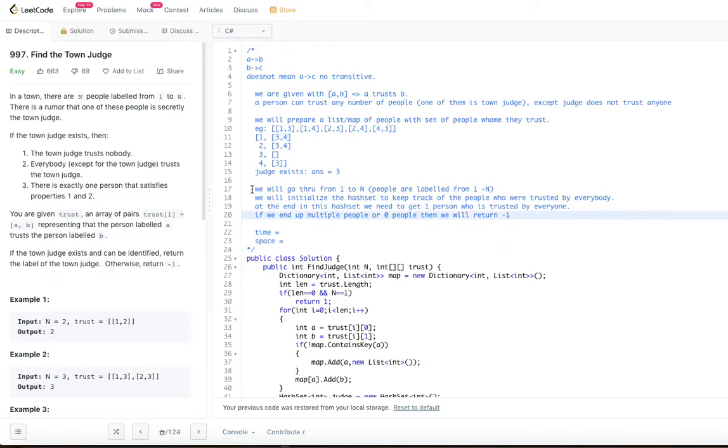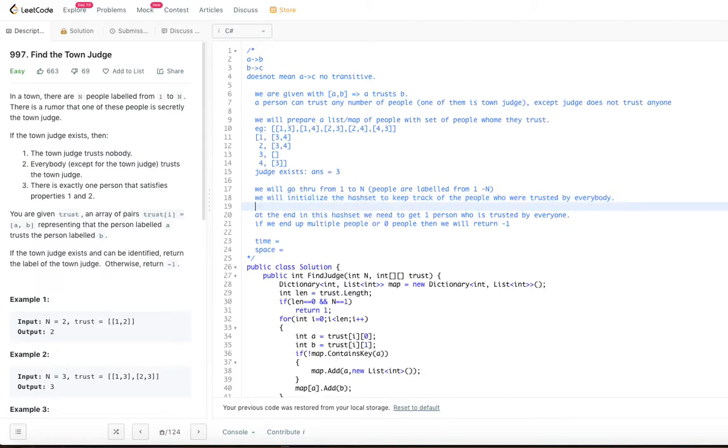So let's try to work out these steps from this map. We already said the judge exists and the answer is 3, and from looking at the map we were able to come up with the answer as 3. But now let's go through these steps and try to come up with the answer. So now we are initializing the hash set, which is initialized to nothing.